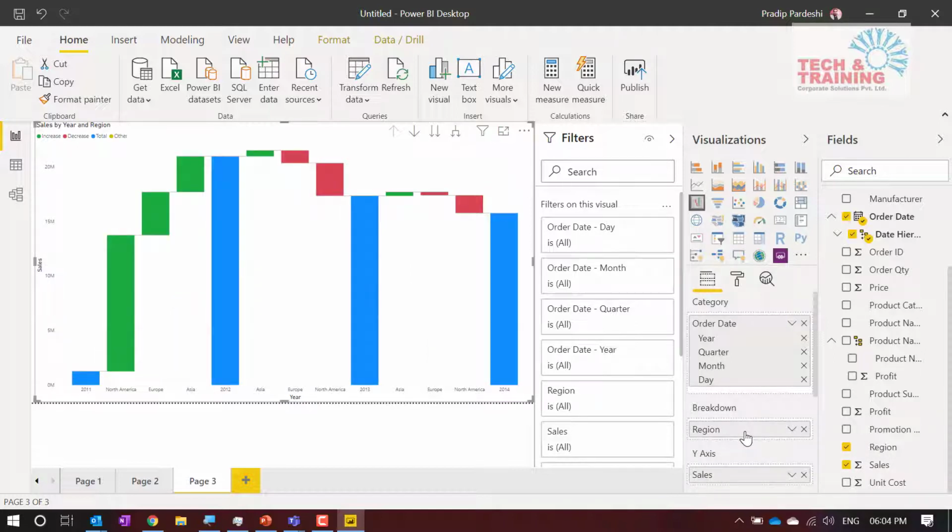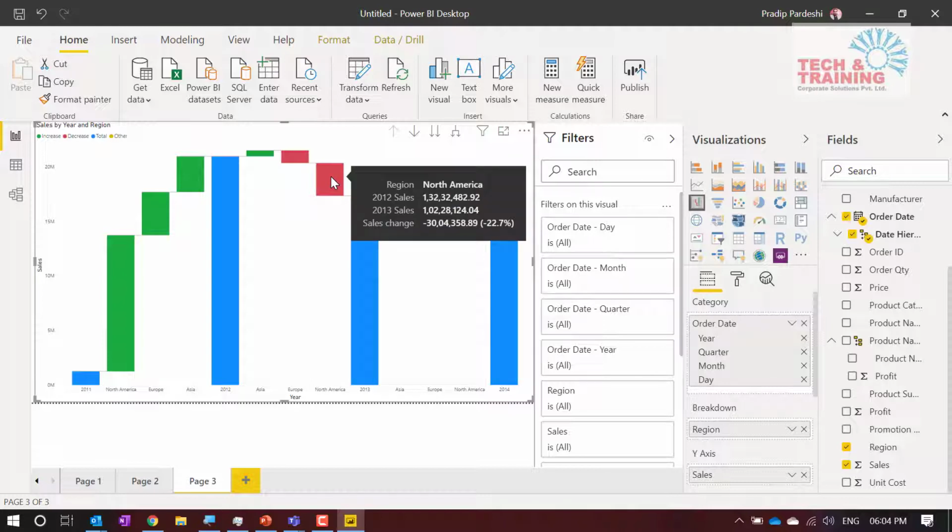Now I see that sales increased from 2011 to 2012 drastically. But from 2012 onwards, region-wise sales have started declining. And I see in 2012, North America sales have declined heavily. So this is nothing but a waterfall chart where we can see the ups and downs.